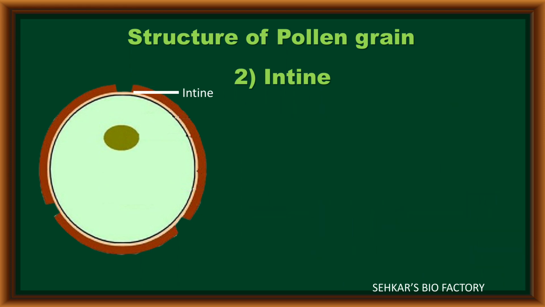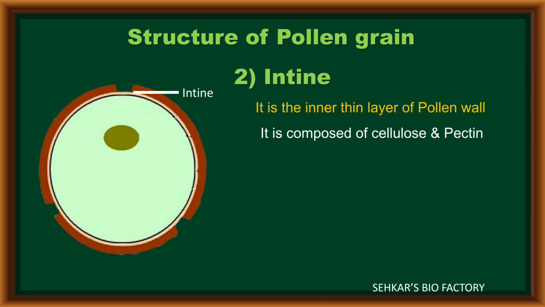Coming to the second layer in the pollen wall, it is called intine. Intine is a thin layer present below the exine in the pollen wall. It is composed of cellulose and pectin chemically. It forms the pollen tube, which comes out from the germpore of the exine during pollen germination.